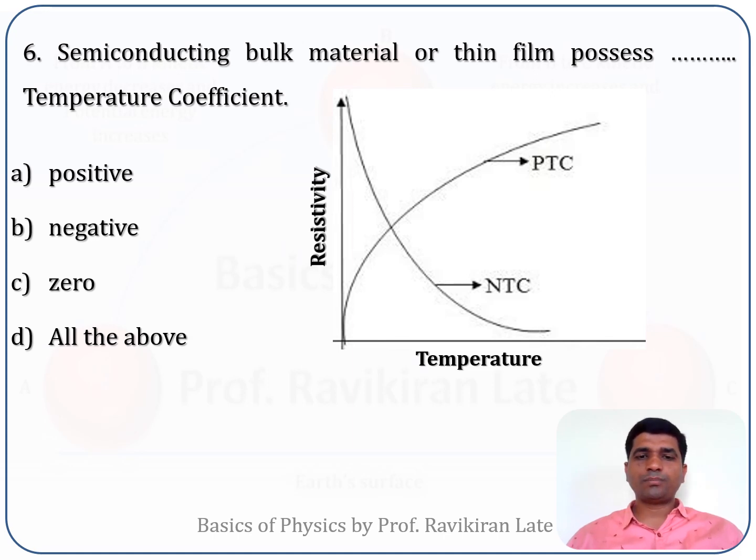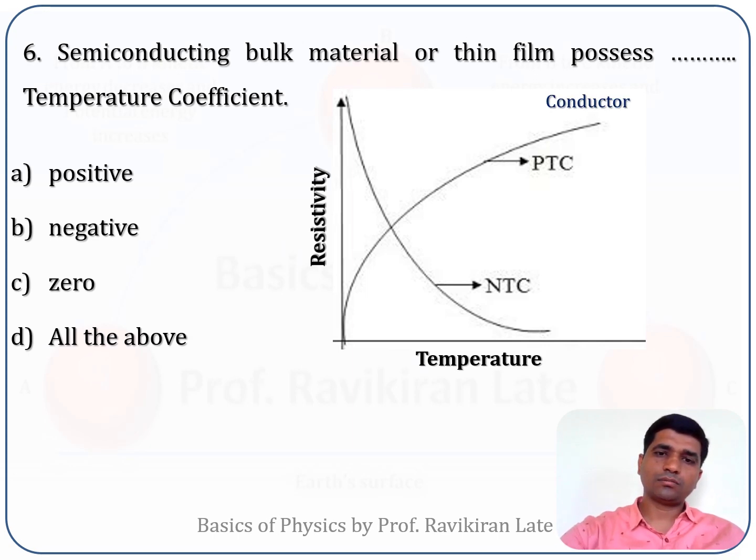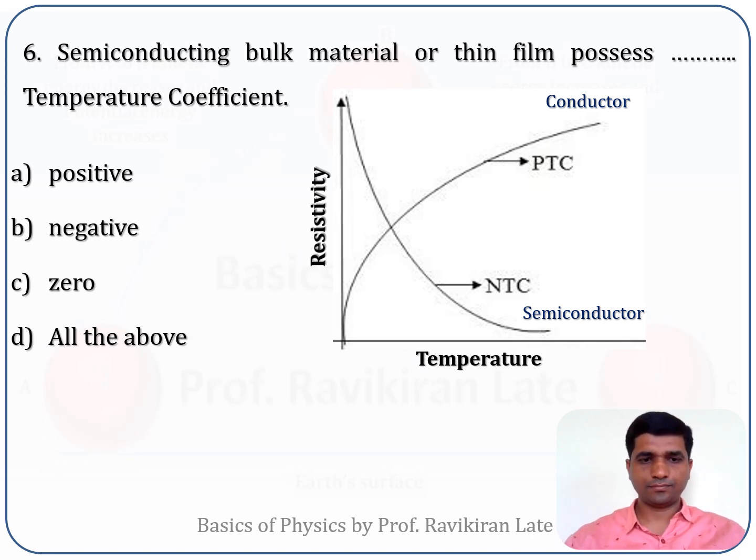The variation of resistivity with respect to temperature for different materials has been shown. You can see in one curve the resistivity with respect to temperature is decreasing. In the other curve, the curve is going in upward direction.